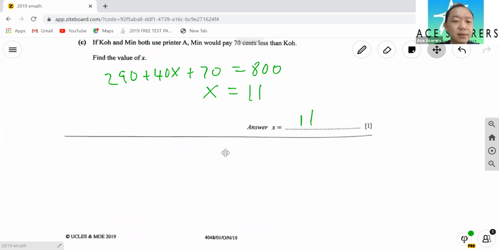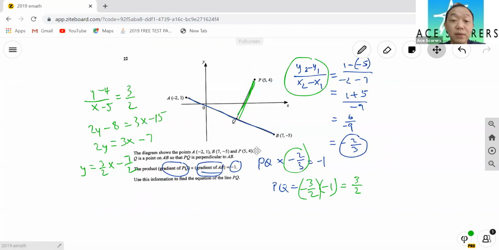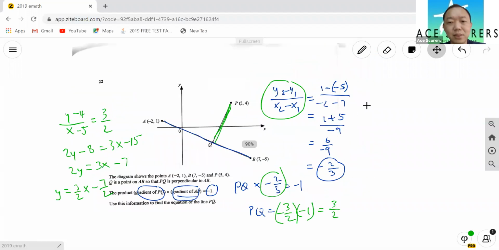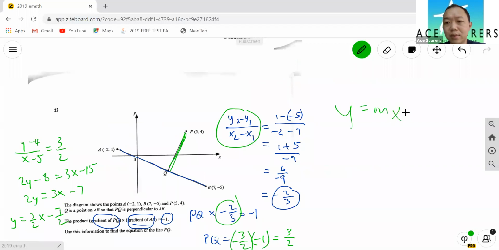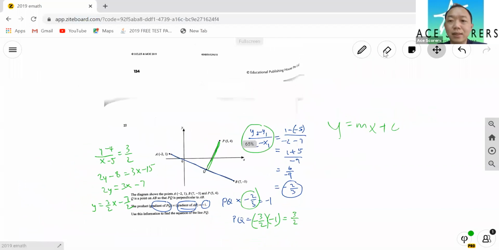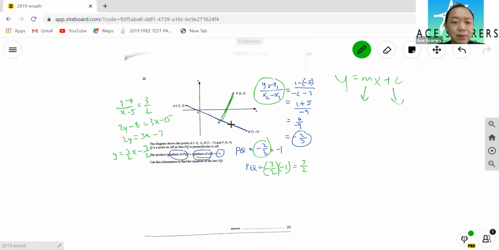Okay, next, the diagram shows the product gradient using this one equation. Okay, finding the equation of a line. So what do you need to know? Y equals mx plus c. That is the most important thing. Y equals mx plus c. And m, of course, stands for the gradient. C is the y-intercept. So in this case, you got to find the gradient first, I think.